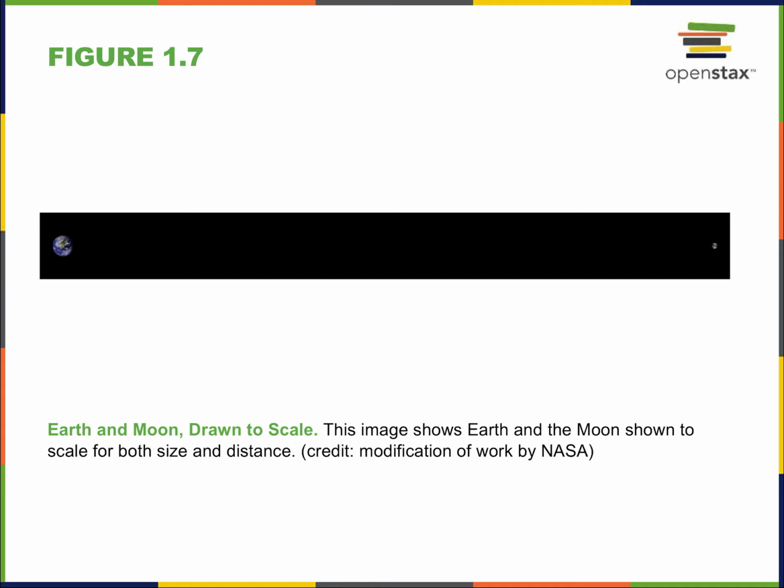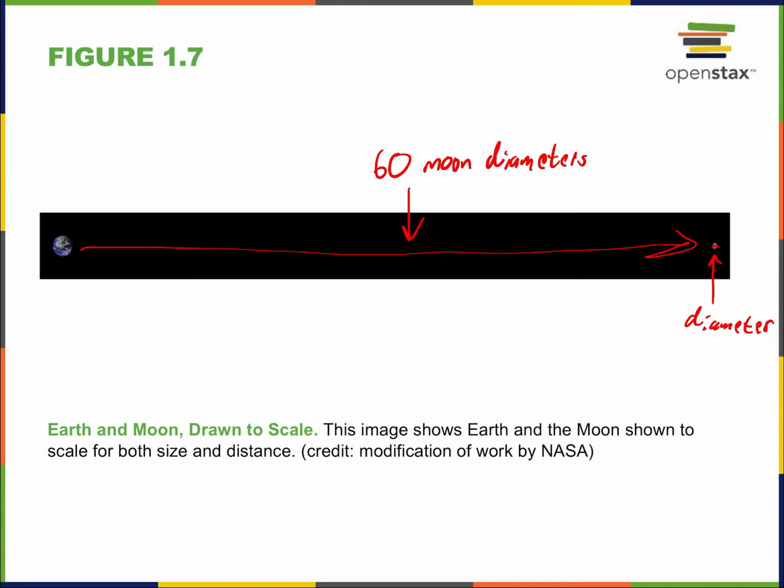All right? Here we have the distance between Earth to the Moon, all right? Drawn to scale. This image shows that Earth and the Moon are relatively close. The Moon, right, if we think of the diameter of the Moon, that would be the distance across, right? Diameter, right, just cutting across a sphere, the sphere of the Moon. Well, it would take about 60 moons to get the distance between Earth and the Moon. So if you stack 60 moons on top of each other, you would cover this entire distance, okay?